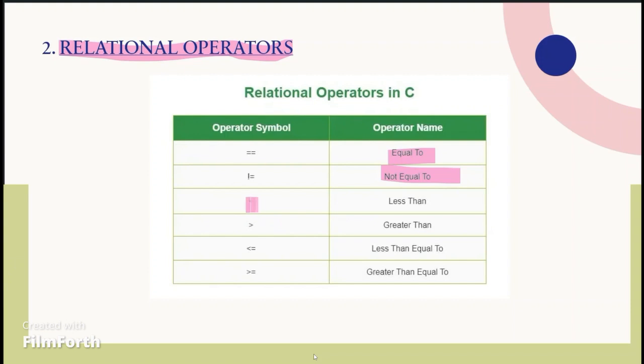Third is less than. It checks if the left operand is less than the right operand. Next, greater than. It checks if the left operand is greater than the right operand. Less than or equal to checks if the left operand is less than or equal to the right operand. Greater than or equal to checks if the left operand is greater than or equal to the right operand.